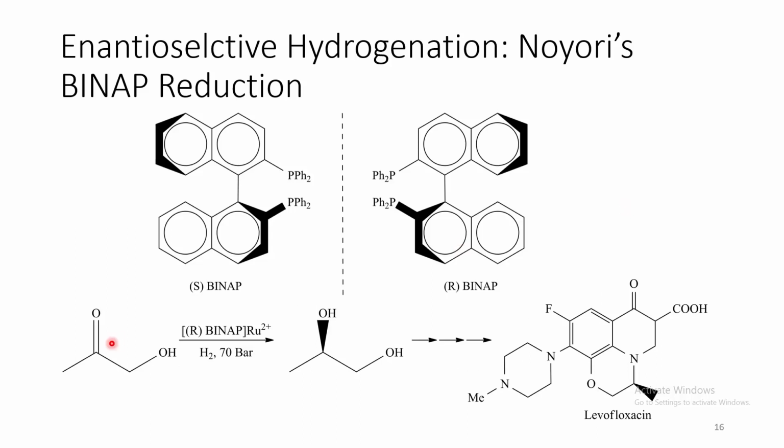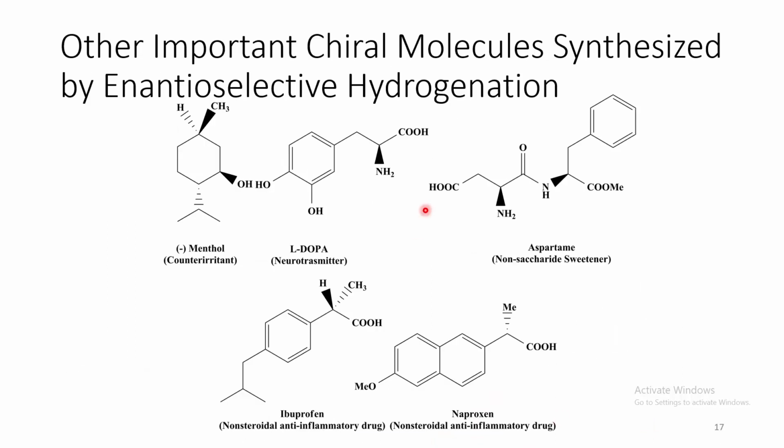Now, we can see this particular thing, in place of R-BINAP, gives rise to this particular product, which can be converted to levofloxacin, which is one of the popular antibiotics. And this reaction became so popular that later Noyori was awarded the Nobel Prize in Chemistry in 2001. These are several other chiral molecules which have been synthesized by enantioselective hydrogenation reactions.